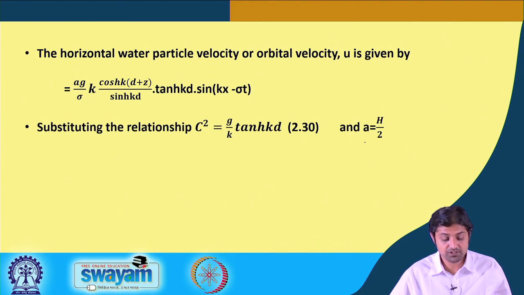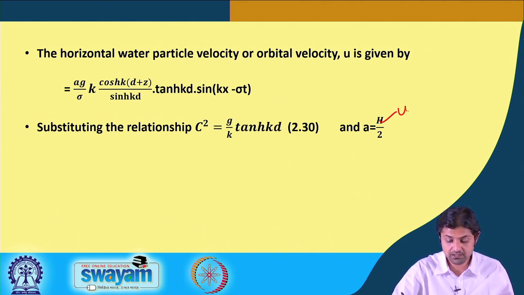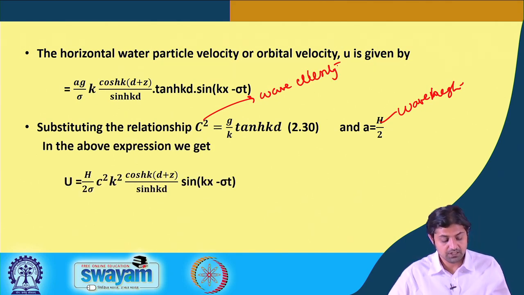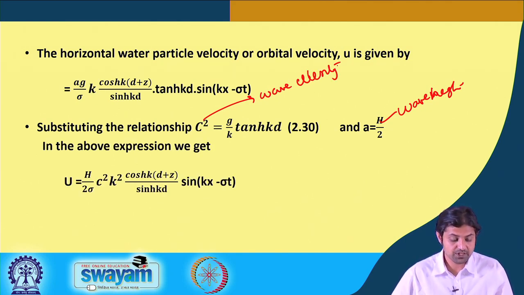So if we substitute the relationship c square is equal to g by k tan h k d, and small a as H by 2, because this is wave height, and this is wave celerity, we get u is equal to H by 2 sigma c square k square divided by cos h k (d plus z) by sin h k d into sin (k x minus sigma t).